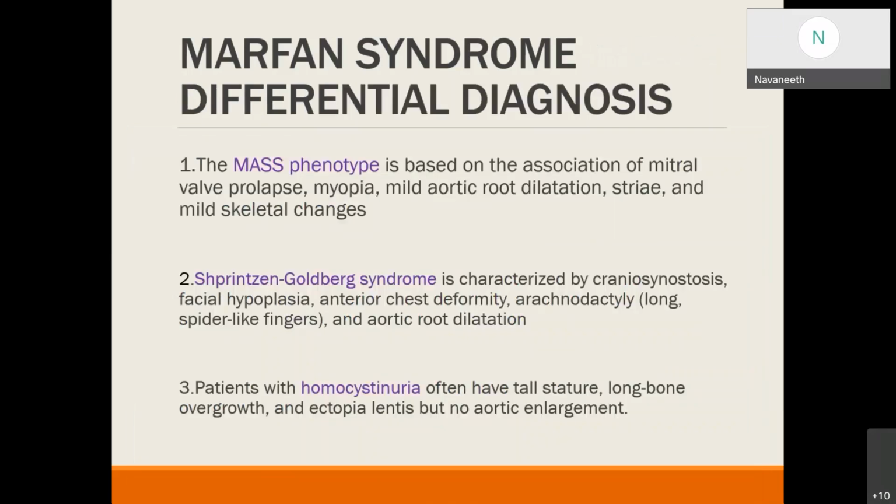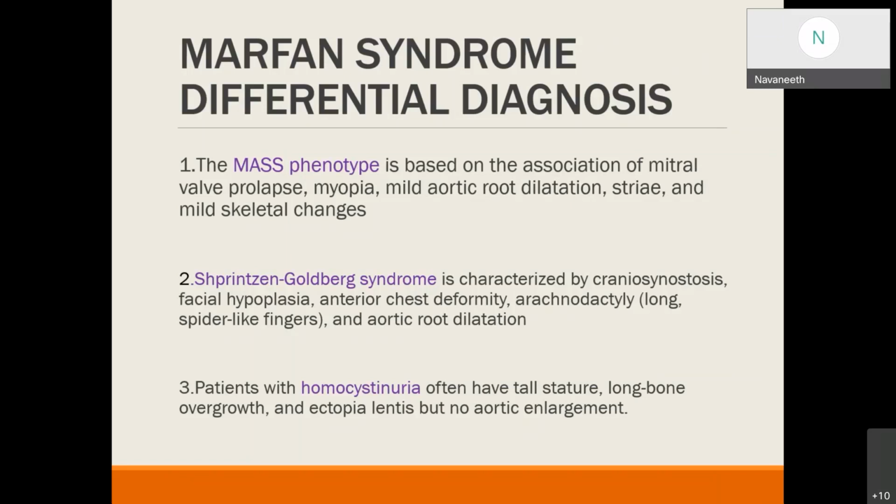Coming to the differential diagnosis of Marfan syndrome, there are 3 differential diagnoses. The MASS phenotype: presence of mitral valve prolapse, aortic root dilatation, and S for striae and S for skeletal changes. This MASS phenotype closely resembles Marfan syndrome, which is the first differential diagnosis. The second one is Shprintzen-Goldberg syndrome. This syndrome is also characterized by craniosynostosis, anterior chest wall deformity, long fingers, and aortic root dilatation. This syndrome is also a differential diagnosis for Marfan syndrome.